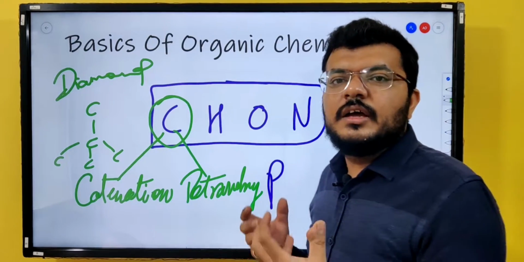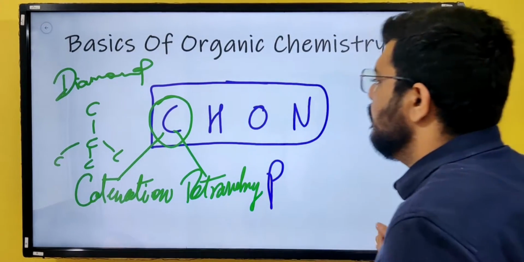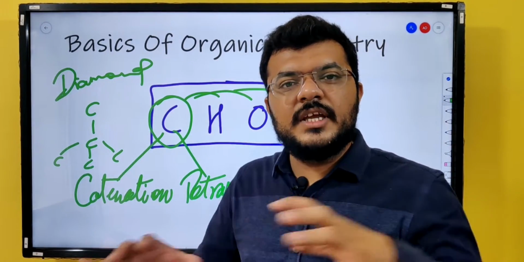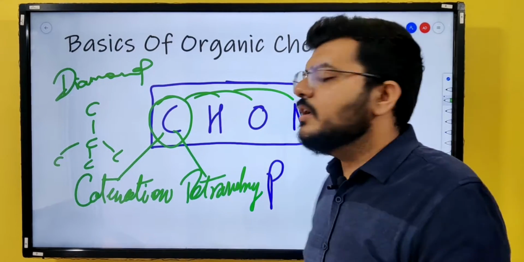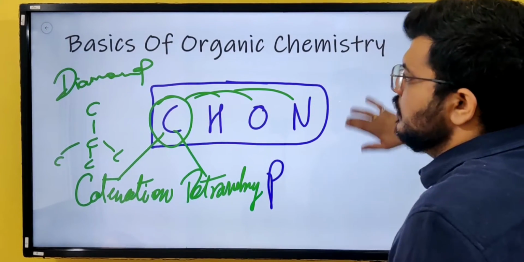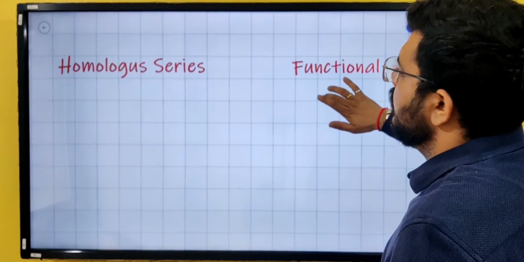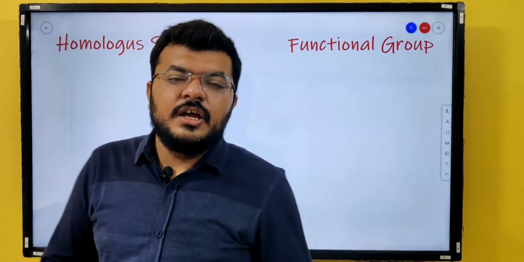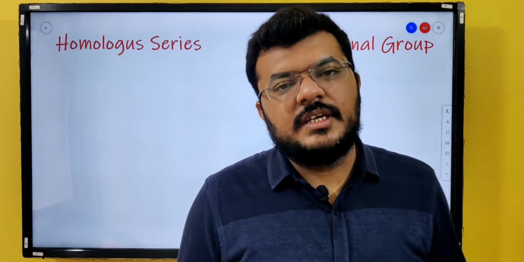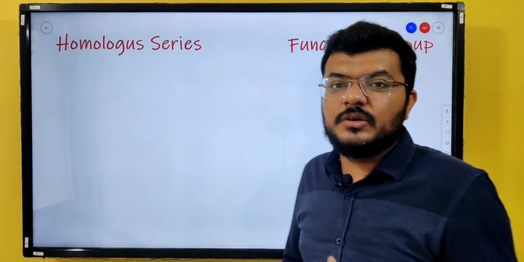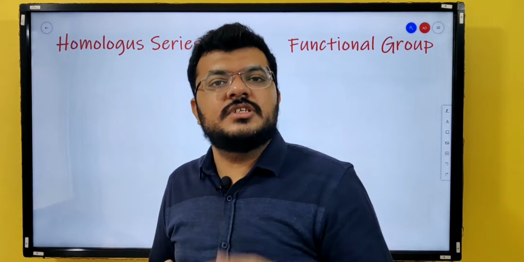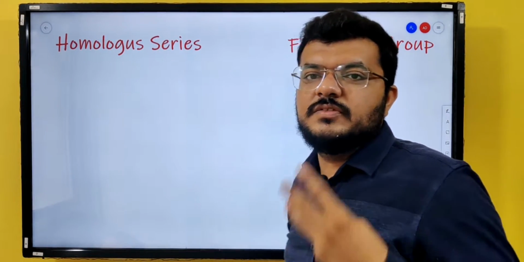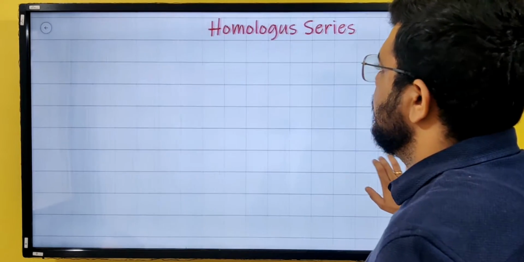Carbon is the main atom that forms a lot of compounds, and then hydrogen, oxygen and nitrogen are joined to this main skeletal structure formed by carbon, right? Now as organic chemistry study goes, we have divided the compounds according to some of their properties, right? According to their structure sometimes, according to their atoms sometimes. So we have divided the compounds into homologous series. We have three homologous series, right?